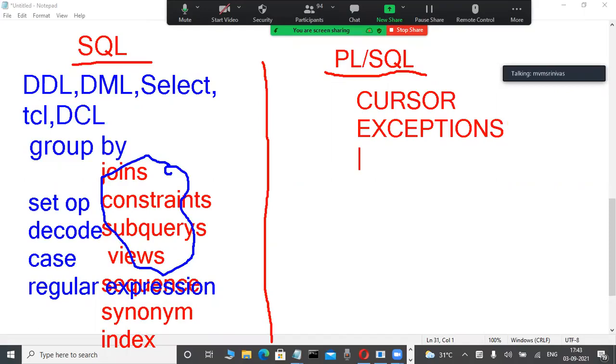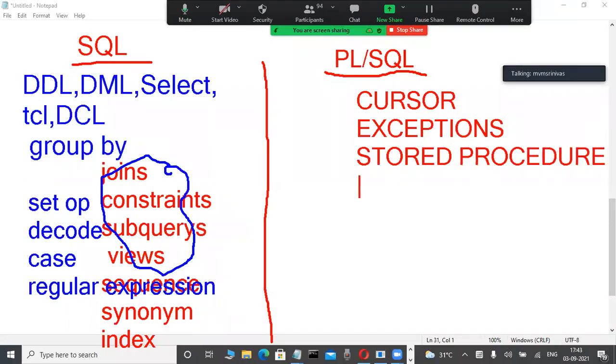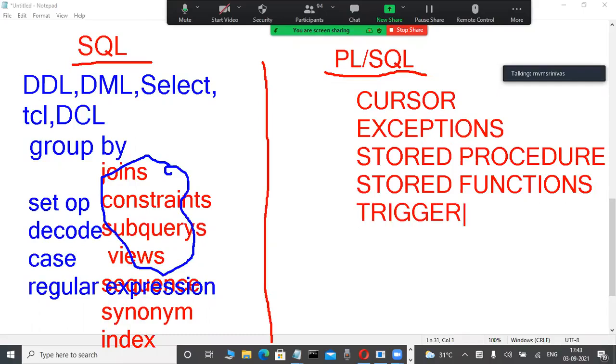Again, another one is stored procedures. Java and .NET programmers are well aware of those types of concepts, which are mandatory. We must be familiar. Okay, stored functions also have some concepts. Again, now triggers is a concept. Again, packages is a concept. These are the basic building blocks in a database.